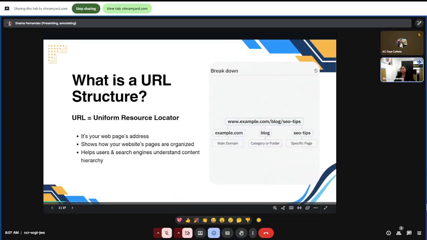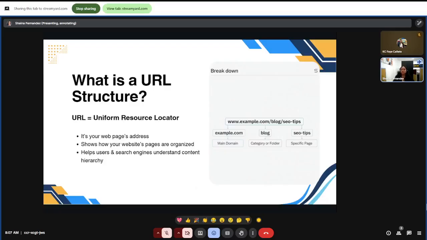Okay, so what is a URL structure? As you can see on the screen, URL stands for uniform resource locator. A URL structure is basically the way your web addresses are organized. It shows how different pages in your website connect to each other and how your site's content is arranged.